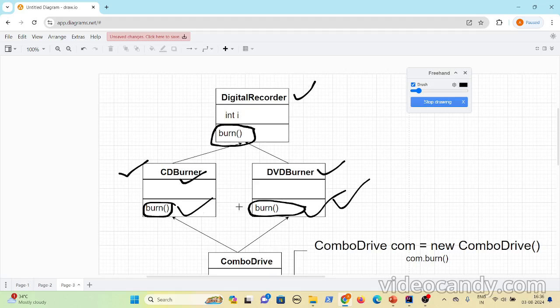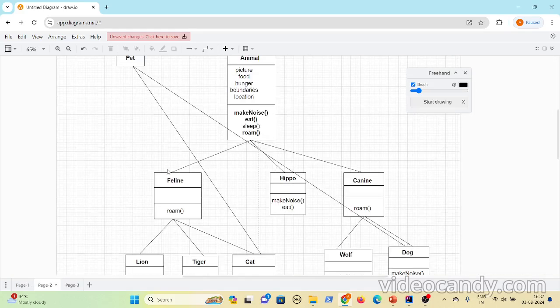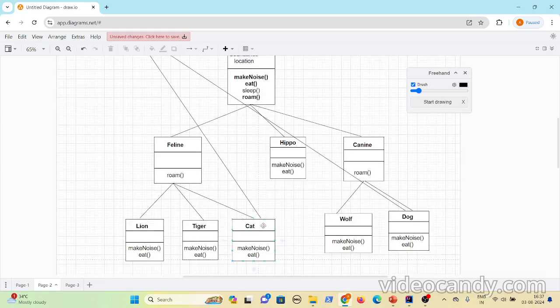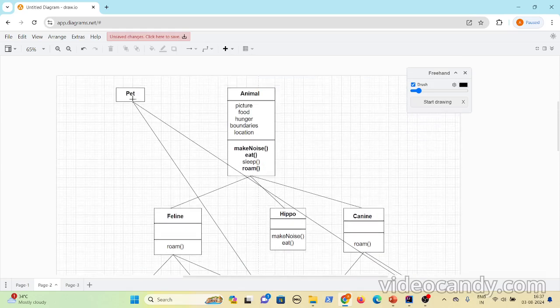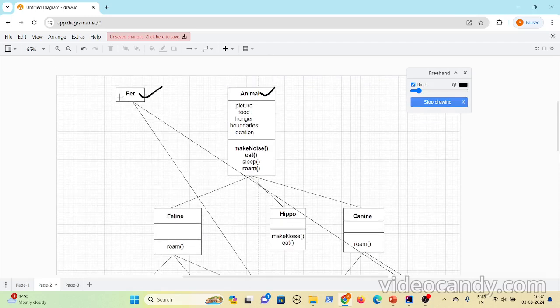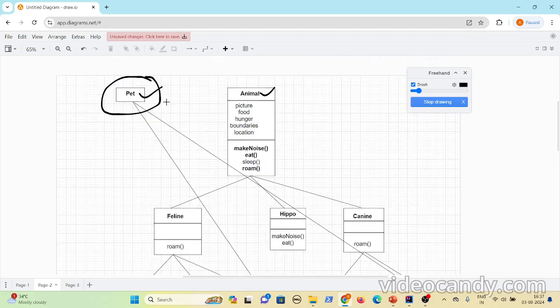Now we have seen that it's not allowed, but in this example, this particular class has to extend both animal and pet. Since Java is not allowing multiple inheritance, how can you even allow cat and dog to implement pet?